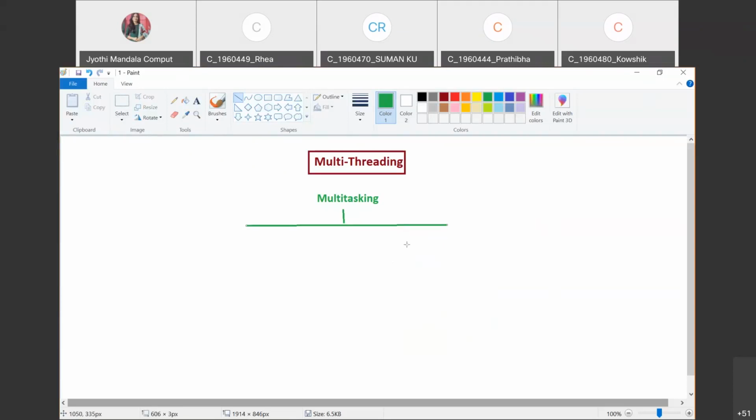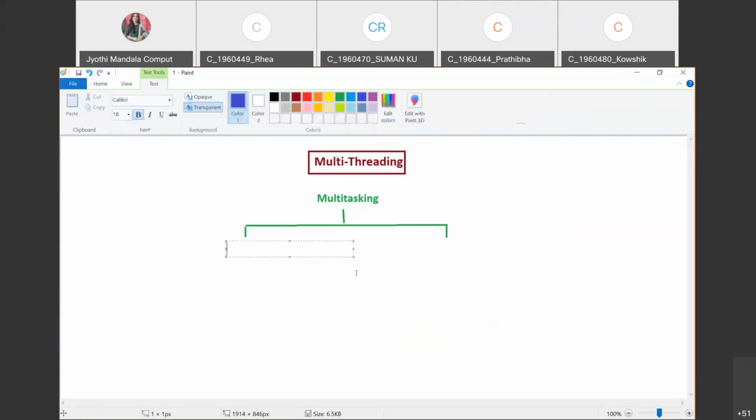Now, whenever you are saying multitasking, multitasking can be done in two ways. Note down all of you, what are the two ways? Multitasking can be done in two ways. First way is process based, and second way is thread based. You need to carefully follow these things.